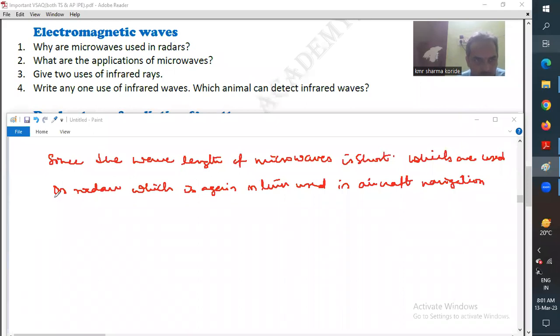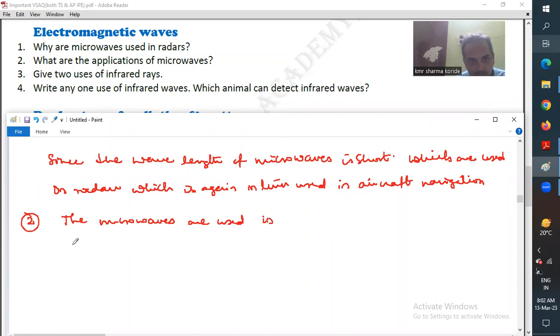Question number 2. What are the applications of microwaves? The microwaves are used in, first one, radars and telecommunications.